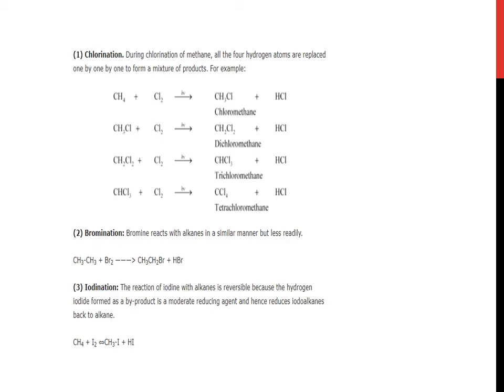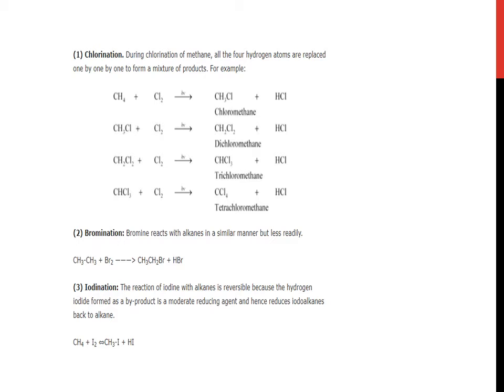Now bromination. Bromine reacts with alkanes in a similar manner but less readily. CH3CH3 plus bromine gives CH3CH2Br plus HBr, with one H released along with Br. Third one is iodination.